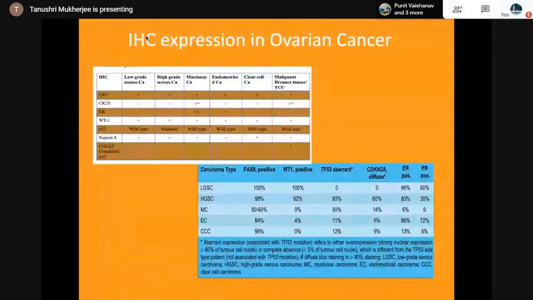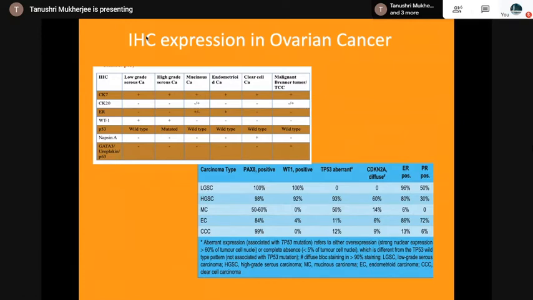This is the IHC pattern in ovarian cancer: low-grade serous, high-grade serous, mucinous carcinoma, endometrioid carcinoma, clear cell carcinoma, and malignant Brenner or transitional cell carcinoma. You see that CK7 is positive in low-grade serous, high-grade serous, mucinous, endometrioid, clear cell and malignant Brenner, so it is positive almost everywhere. CK20 is negative.